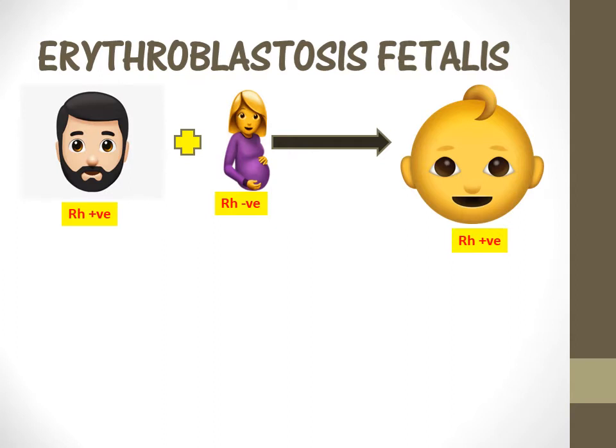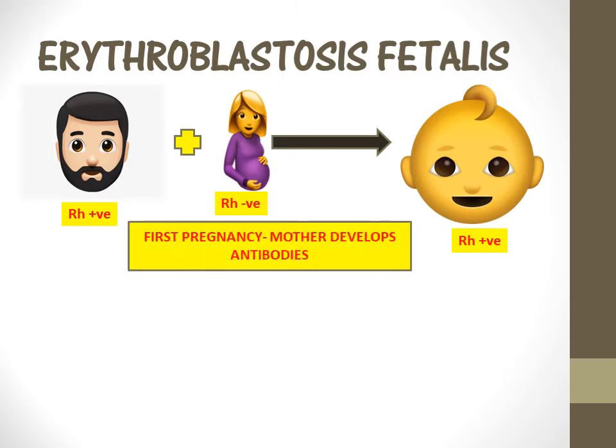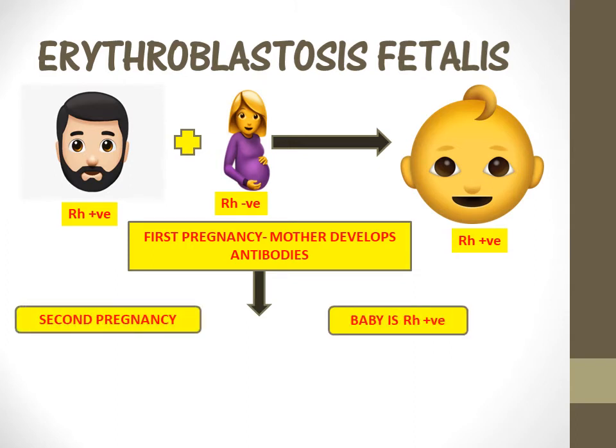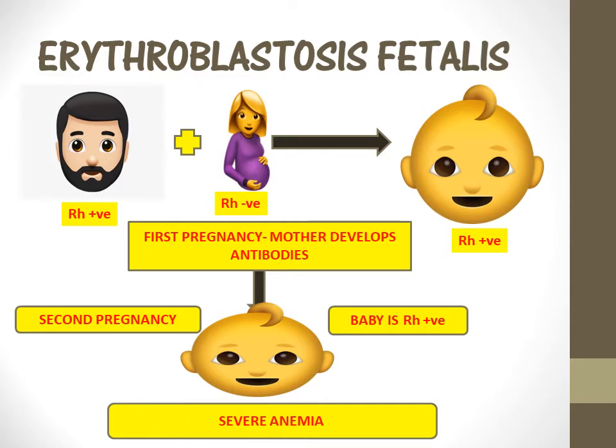So in the first pregnancy, the child does not have any symptom. So first pregnancy, the mother develops antibody. Then what happens? During the second pregnancy, the baby is again Rh positive. So what happens now? The mother already has Rh positive antibodies. So when she delivers the baby, this Rh positive blood reaches the mother, and what happens? She has Rh positive antibody, and this goes and destroys the Rh positive cells in the baby. Okay, so now the second baby has severe anemia.